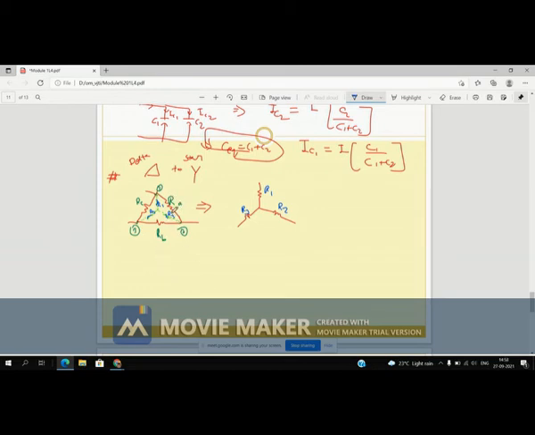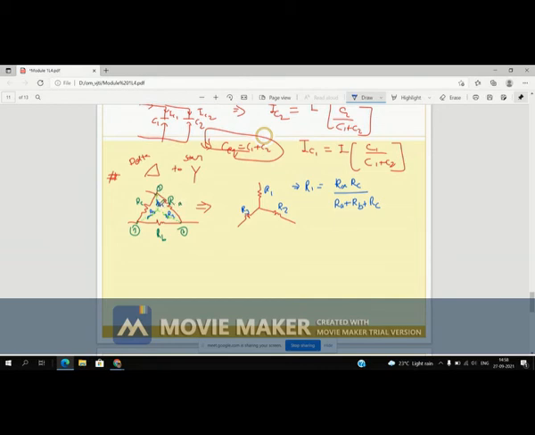See here. When you find R1, R1 is nothing but the product of the two elements Ra into Rc divided by the sum of all elements Ra plus Rb plus Rc. So R1 is from this branch, and this node is associated with those two branches.